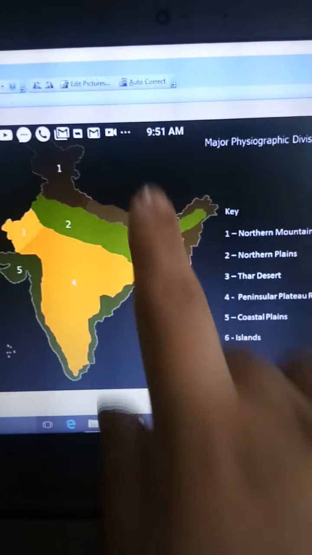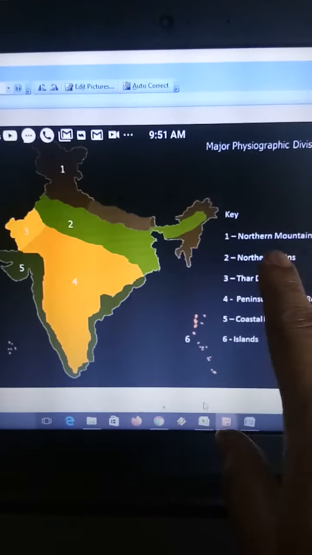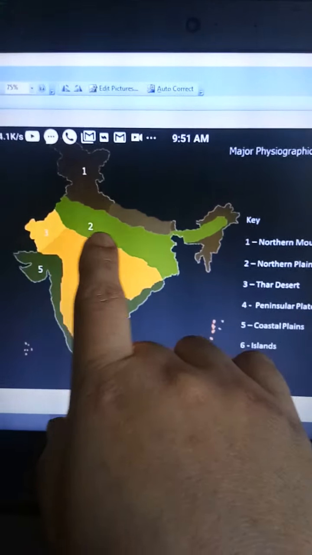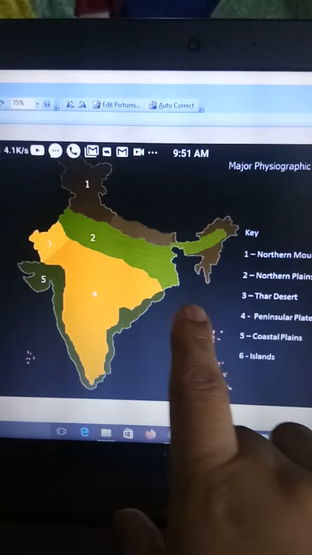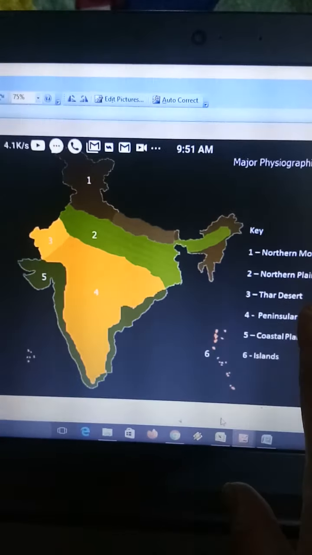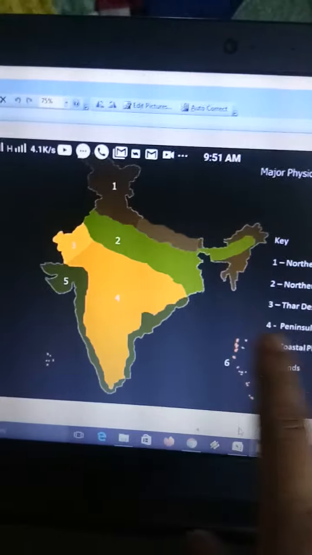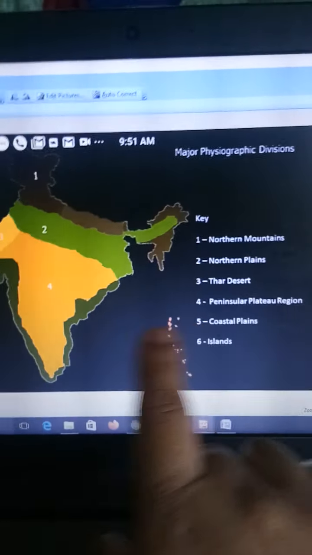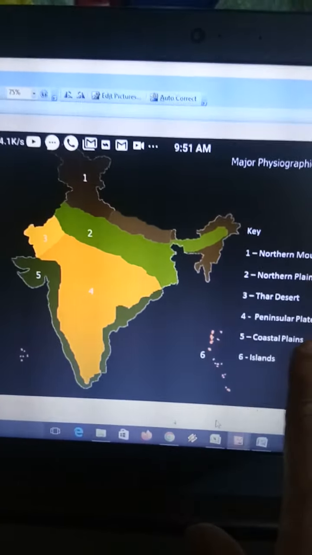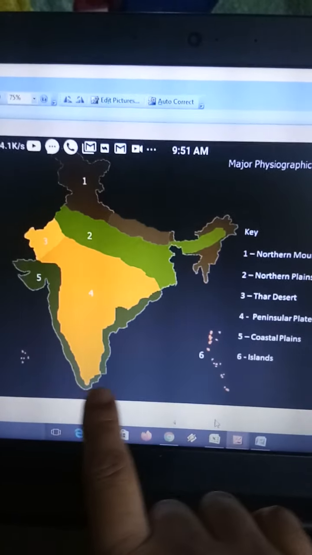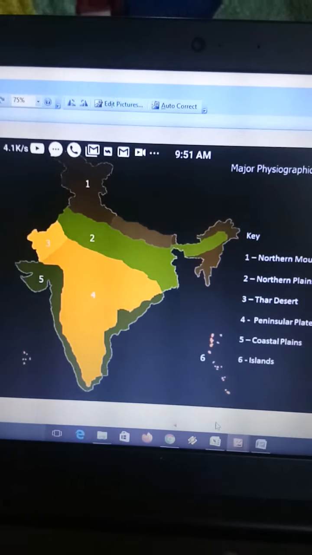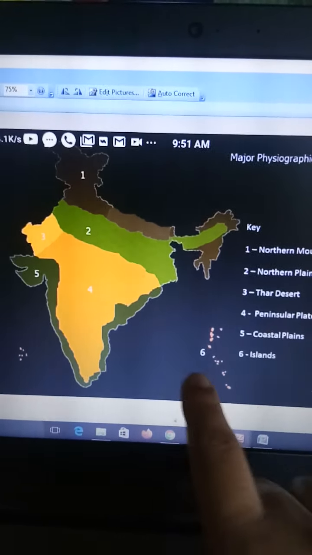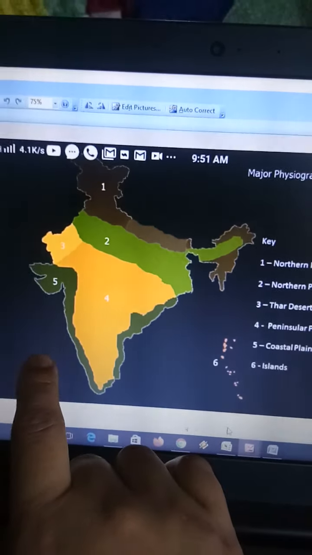See here, number 1, northern mountains are there. Number 2, northern plains. Number 3, Thar Desert. Number 4, Peninsular Plateau region. And number 5, coastal plains. Here coastal plains are like this, from this one to this one. Islands are there. On number 6, this is the area of islands.